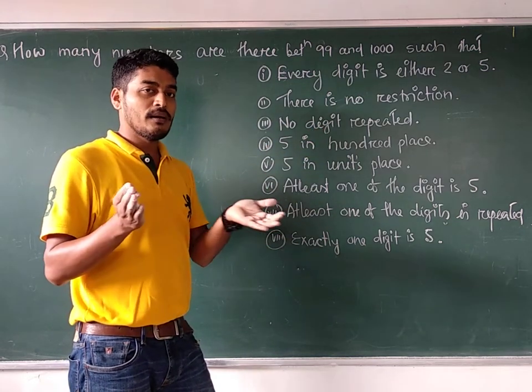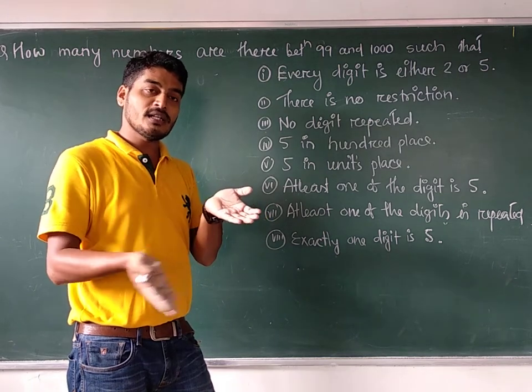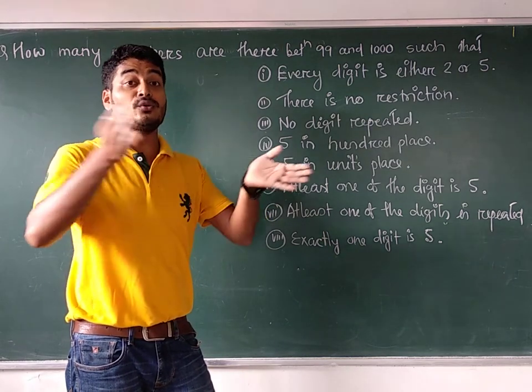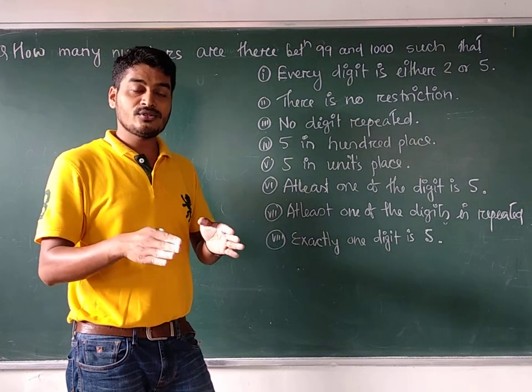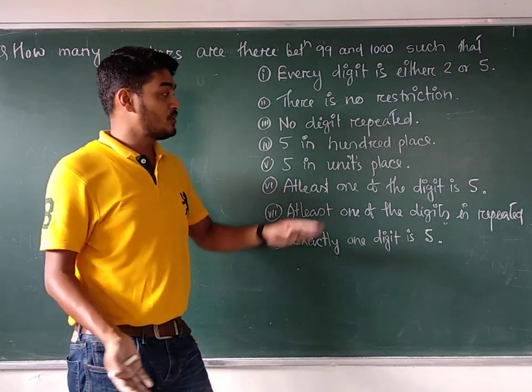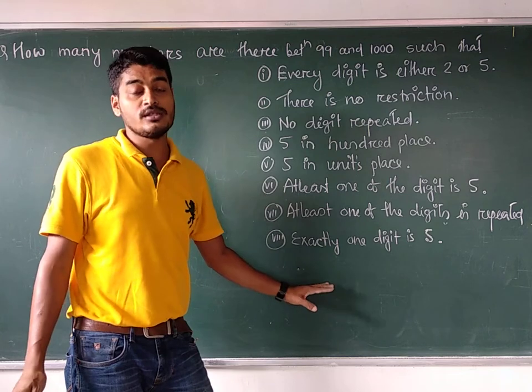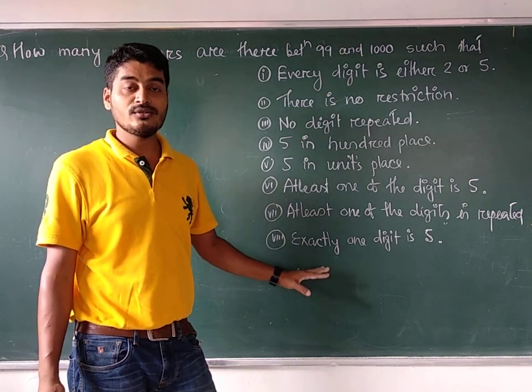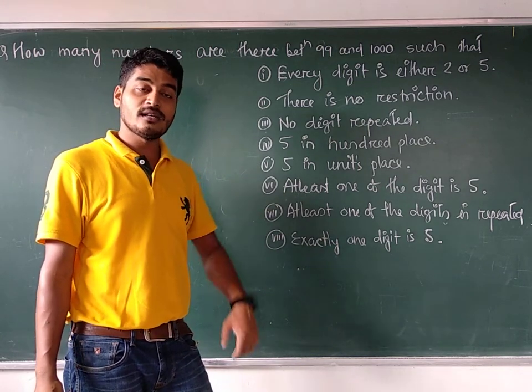Already I have noted, permutation combination means what? When you create a new situation, you will form a new question. Depending upon the situation, a question will be created. So, the situations are different. You may add more situations, and you can easily find out the answer of all these questions.